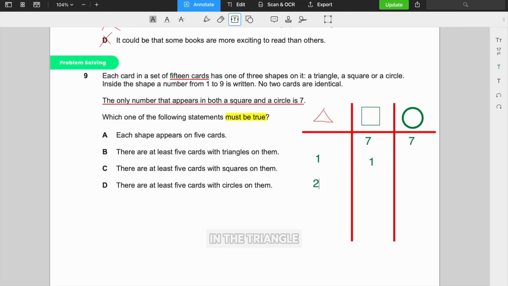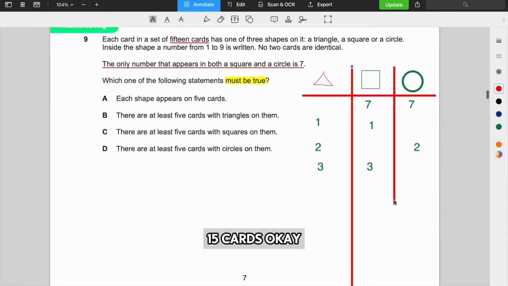What if we had a 2 in the triangle? And we can't have a 1 in the circle because, again, the only number that appears in both square and circle is 7. So we can't have similarities between square and circle apart from the 7. So let's just say we have number 2. We can have a 2 perhaps in the circle. I'm just guessing again, trial and error. 3, let's just say we have a 3 in this triangle. We can have a 3 in the square, right? That's possible. And then we can keep continuing down until we hit the total of 15 cards, okay?